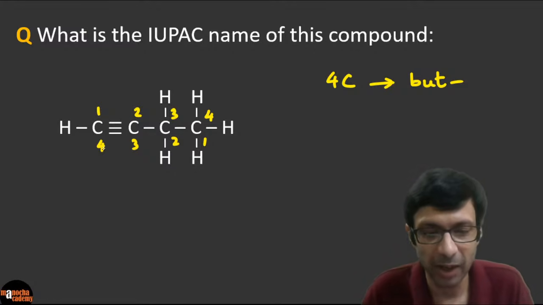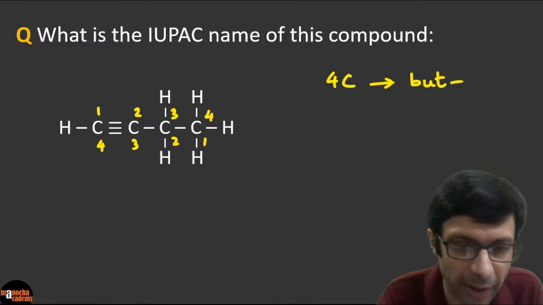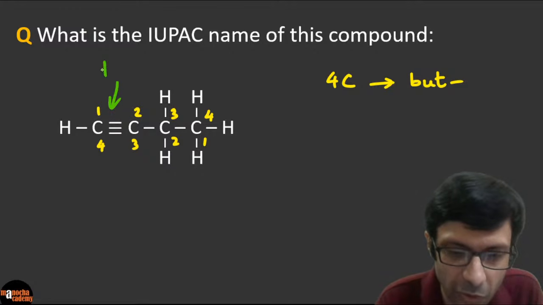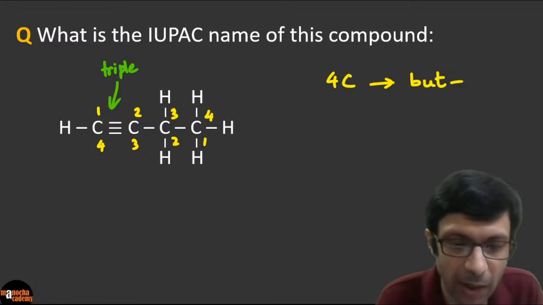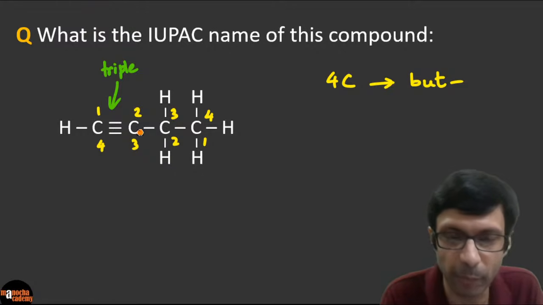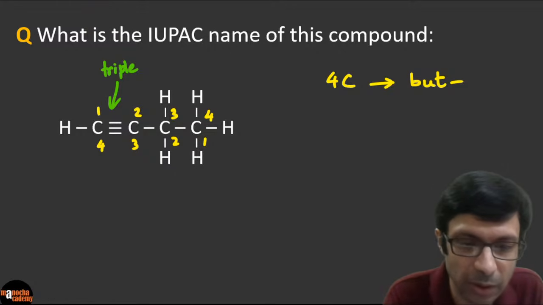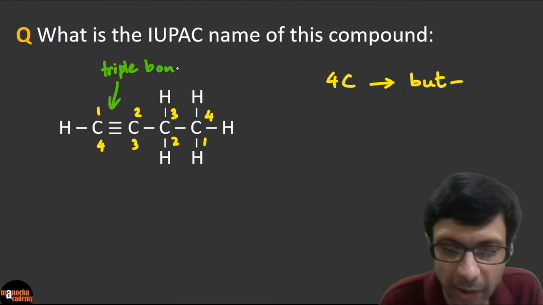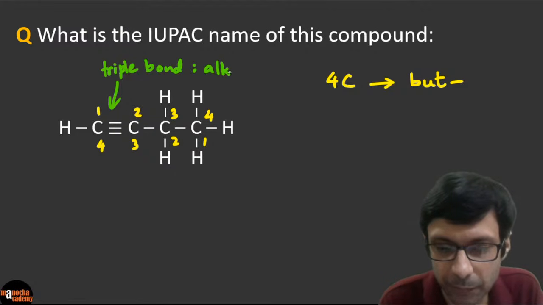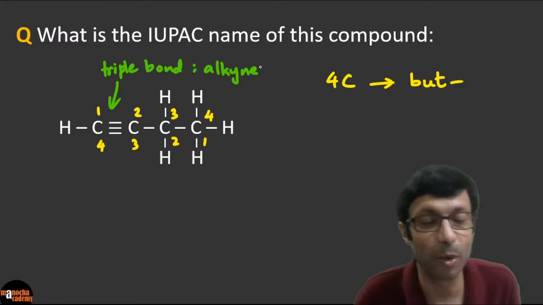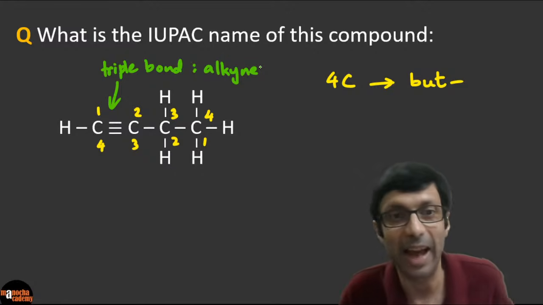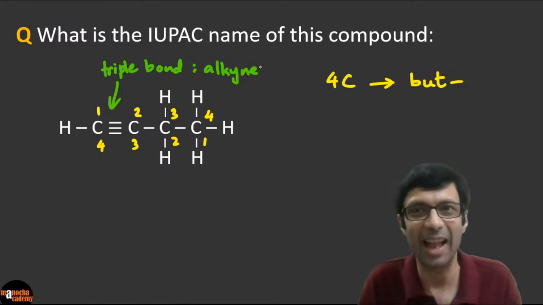Excellent, excellent, right? Because can you guys see there's a triple bond here? So there's a triple bond between the carbon atoms. So even if there's one triple bond, the other ones have single bonds. So since there is a triple bond here, clearly it is an alkyne, right? Because single bonds is alkanes, double bonds are alkenes, and triple bonds are alkynes.